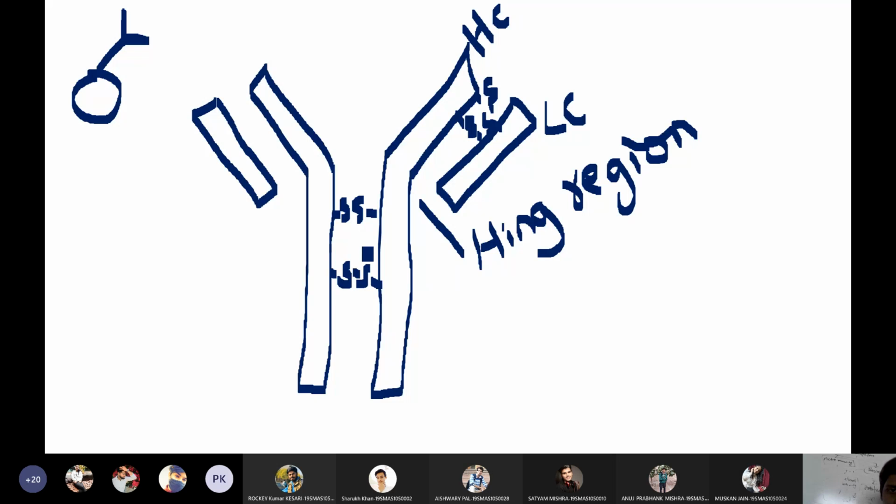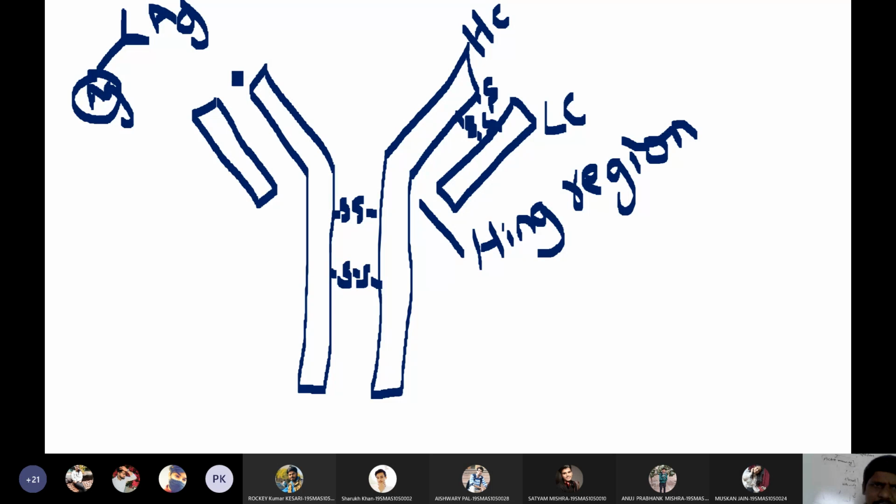Pay utmost attention. As you know, which part of the antibody will bind with antigen? Students, does the antigen bind here or at the bottom? Where does the antigen bind to the antibody? Antigen binds in this portion or this portion, on the top or on the bottom? Tell me, students, where will the antigen bind to the antibody? The top part, right?